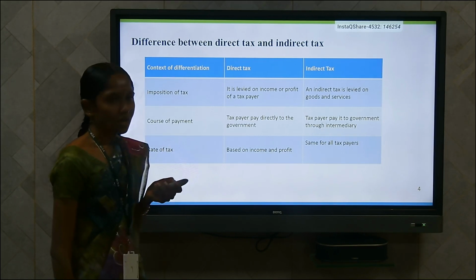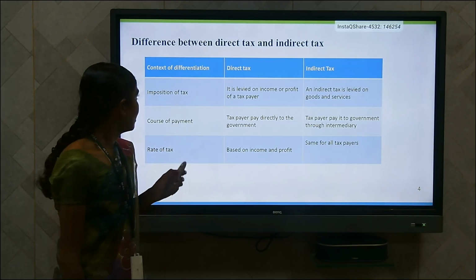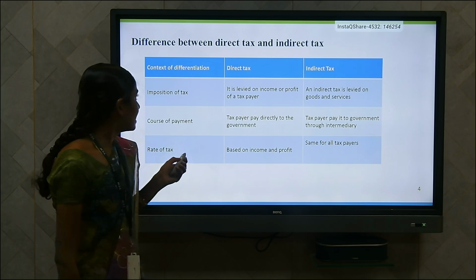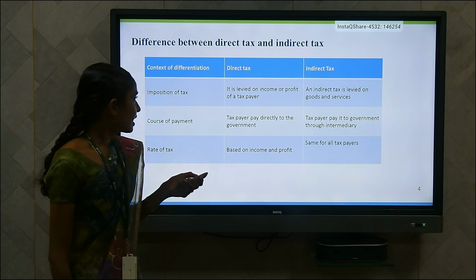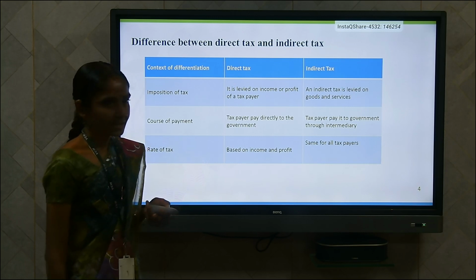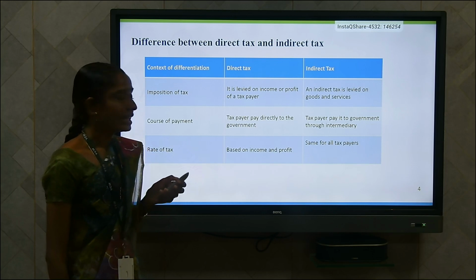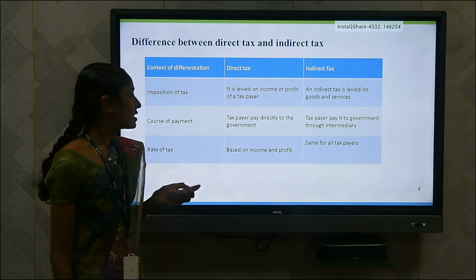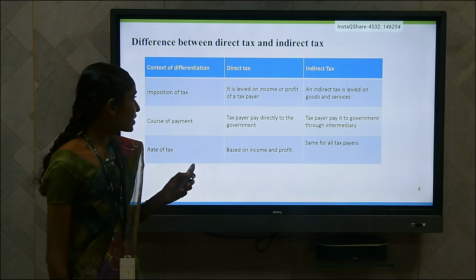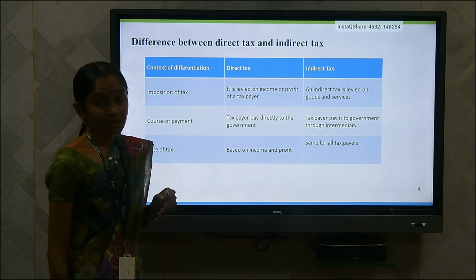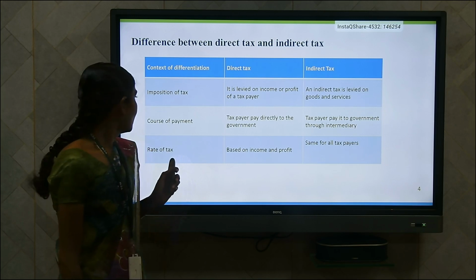Next we have to see the difference between direct tax and indirect tax. Direct tax is levied on the income or profit of the taxpayer. Indirect tax is levied on goods and services. The next one is course of payment. In direct tax, the tax is paid directly to the government. In indirect tax, the tax is paid indirectly to the government, that means through intermediaries. And then rate of tax.